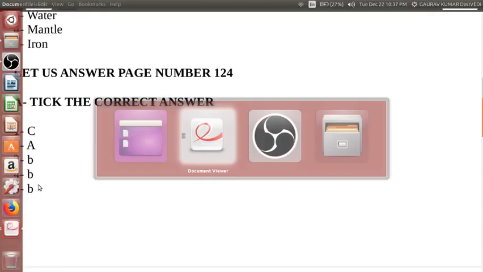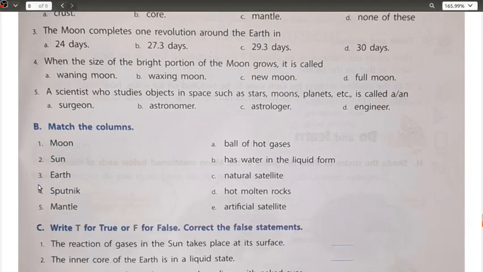Let us move ahead with the next one we have here, that is match the columns. The very first one we have is the moon, which is one of the natural satellites, if you remember. I told you there are two kinds of satellites. One is natural and one is artificial, that is, made by man itself. So the moon is a natural satellite because it keeps on revolving around the earth. Sun is a ball of hot gases. Earth has water in the liquid form. Sputnik is the name of an artificial satellite.